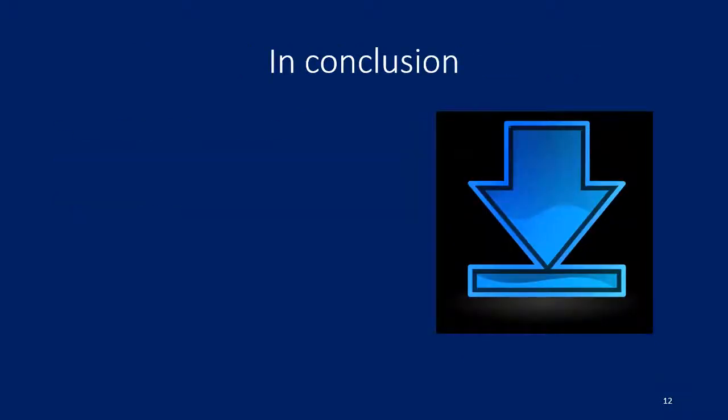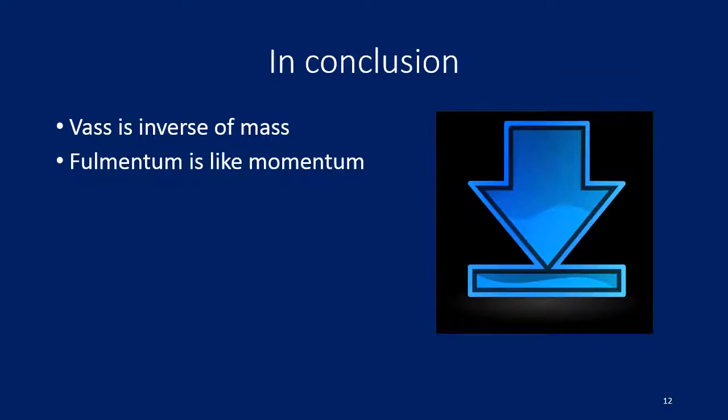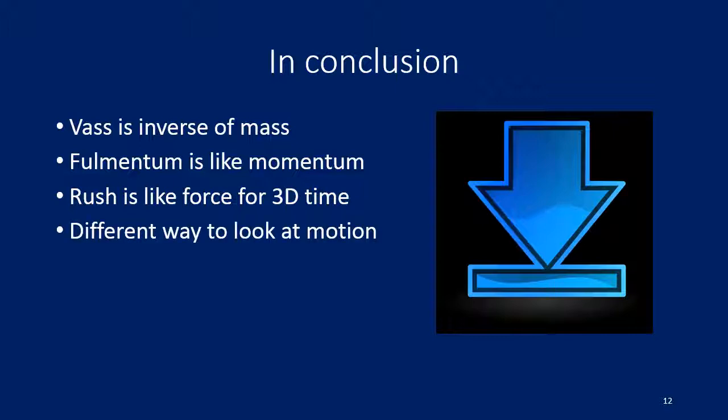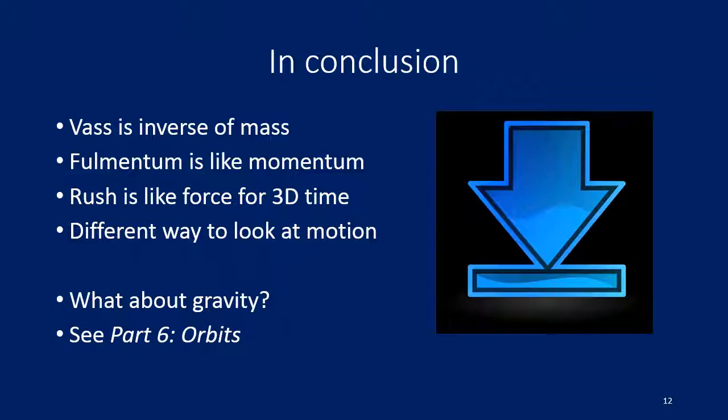What's the conclusion? Well, we defined VASS as the inverse of mass, and then fomentum, which is like momentum, and rush, which is like force, and all these are for three-dimensional time. So 3D time is basically a different way of looking at motion. What about gravity, you may ask? Well, that's in part 6, orbits.